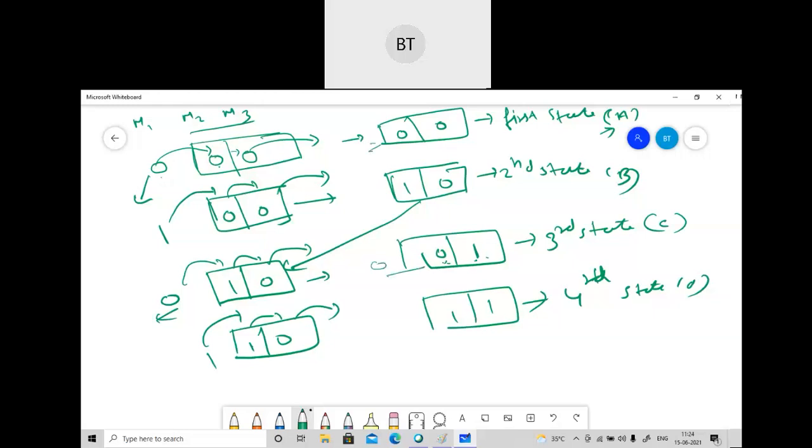You can see here, if I put 0, 1 here and put input 0, this shifts here and this goes out, so we get 0, 0, which is already there. Somebody will ask why you have not put 1, 1 here. If I put 1, 1 here and the input is 0, I'll get 0, 1. 0, 1 is already there. So this is the four state which we needed to learn.